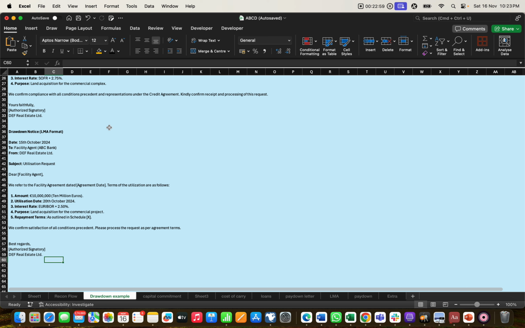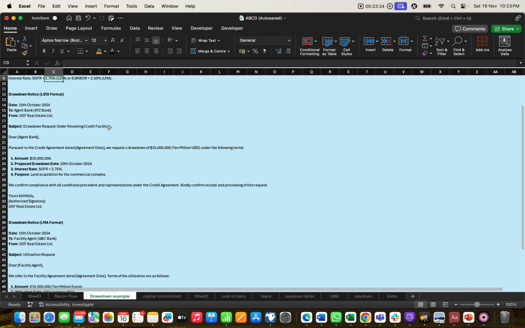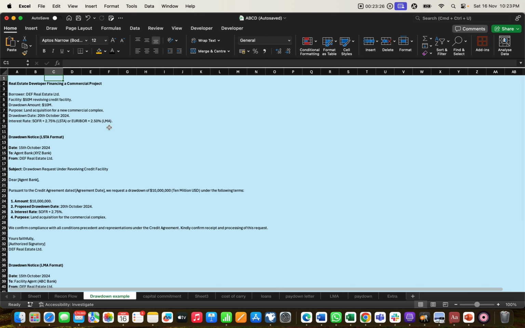So the basic thing is that the LMA and LSTA markets differ according to the rate. What rate are they using? The LMA market follows the European market, so Europe used the Euribor rate first, and now it is replaced with SOFR.